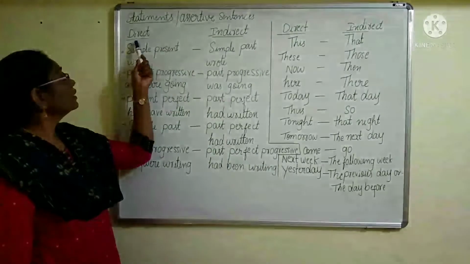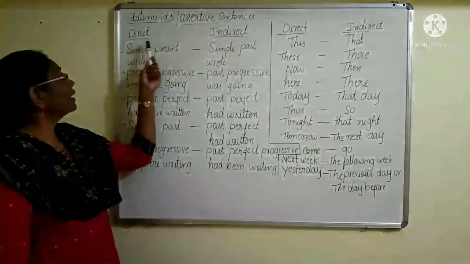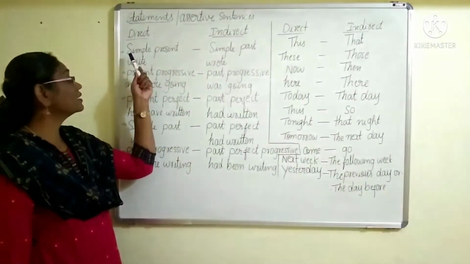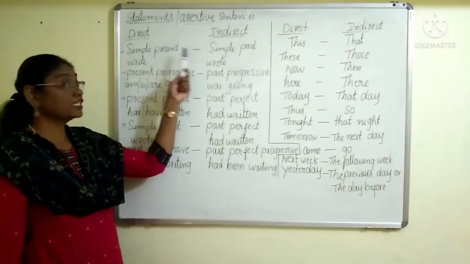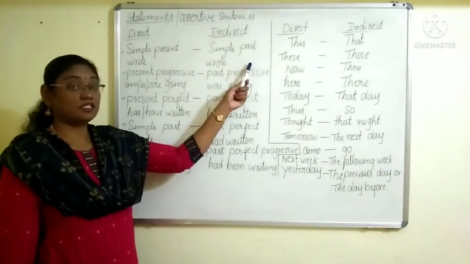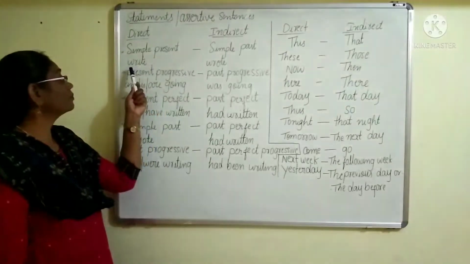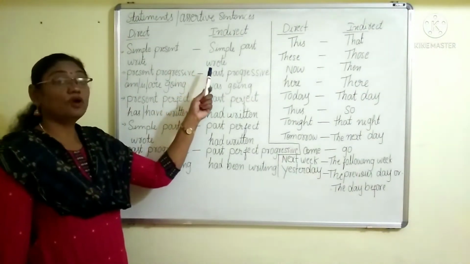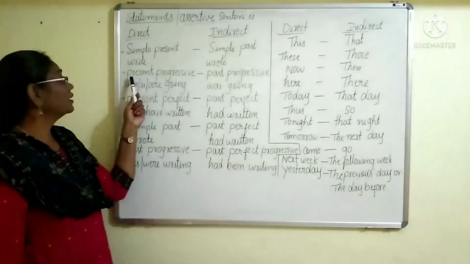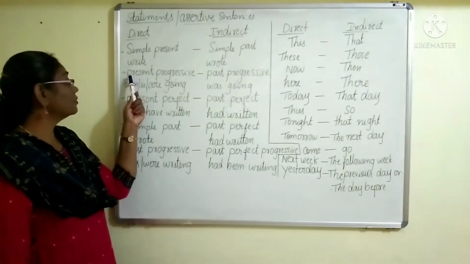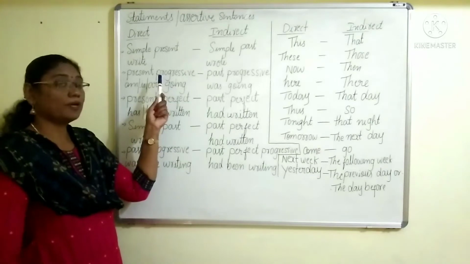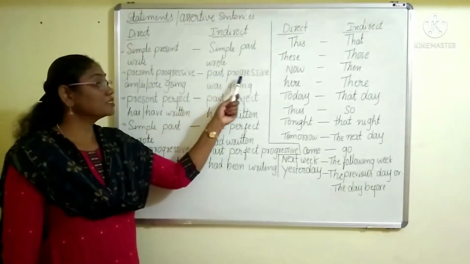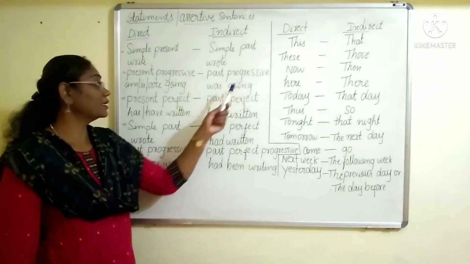Okay? In statements, direct speech. If the sentence is in simple present, it changes into simple past. For example, if the verb is write, it changes into wrote. Next, if the sentence is in present continuous or present progressive tense, it changes into past progressive or past continuous tense.